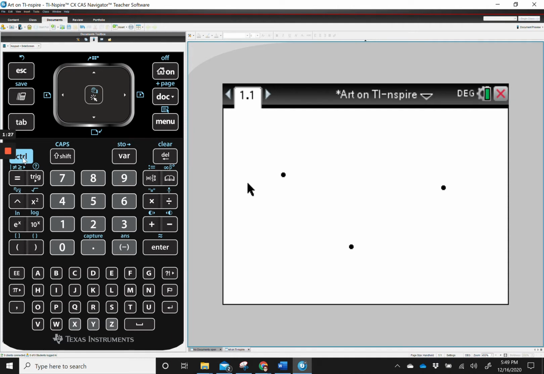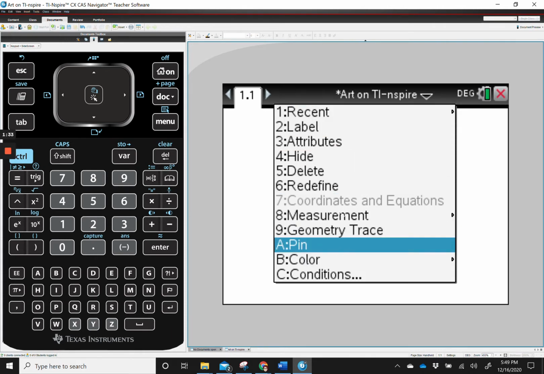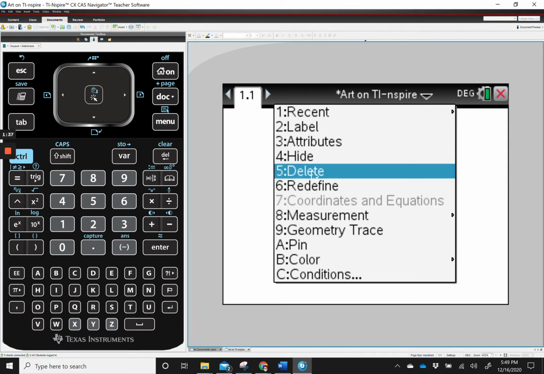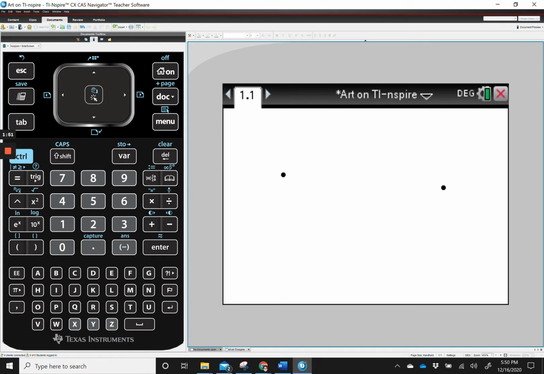If you did control menu, you would get a separate menu here. And notice there is a hide and there's a delete. The difference is delete, it's completely gone. Hide, we'll talk about in a minute. Whenever you build things, they have points on them, and if you want to get rid of just the points, you hide them. But I'm going to delete one of these.